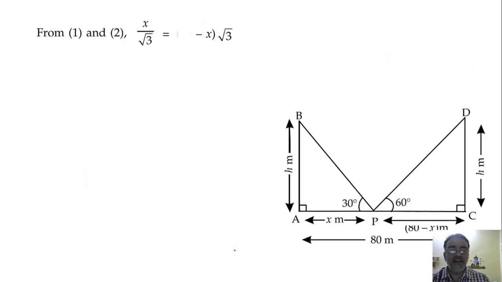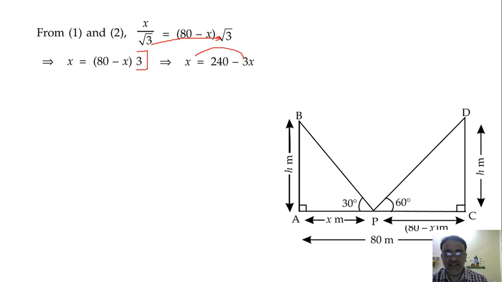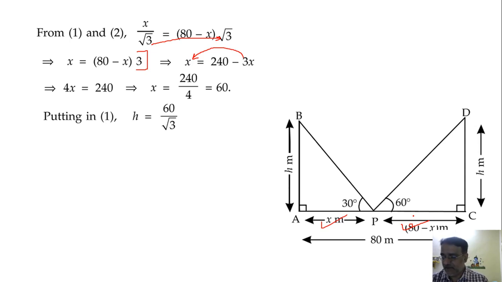So from equation 1 and 2, x upon root 3 is equal to 80 minus x into root 3. Now cross multiplication, root 3 into root 3 will become 3. Then open the bracket, 80 into 3 is 240 minus 3x. Then shift minus 3x here, plus 3x. So 4x is equal to 240. So what is the value of x? 60. So if x is 60, what is the value of this distance? 20. Okay. So h is equal to 60 by root 3.